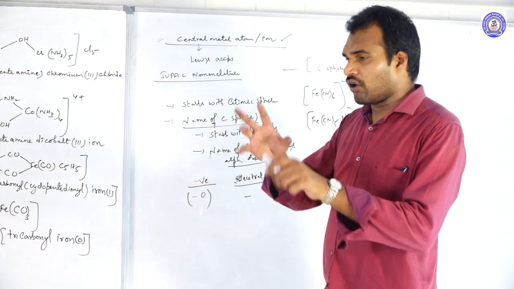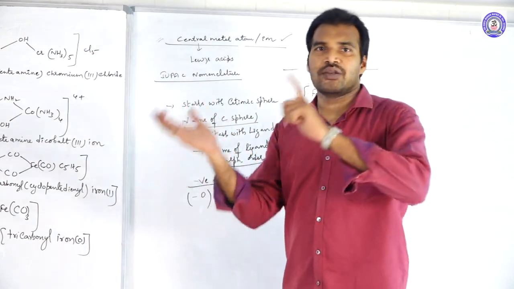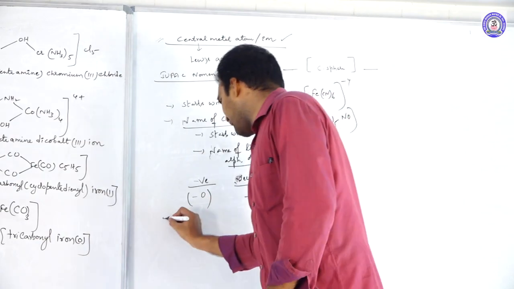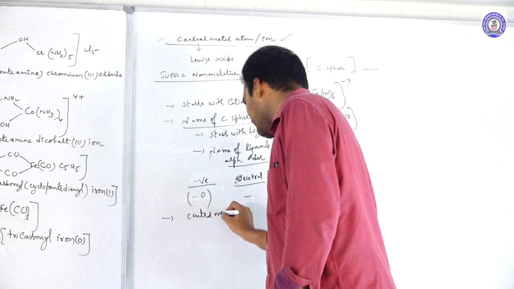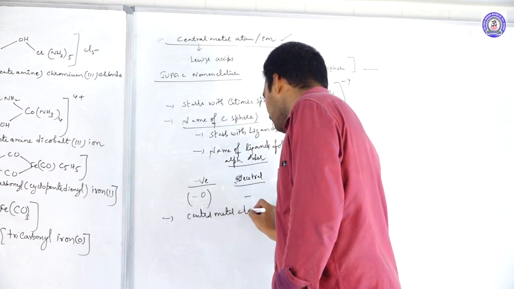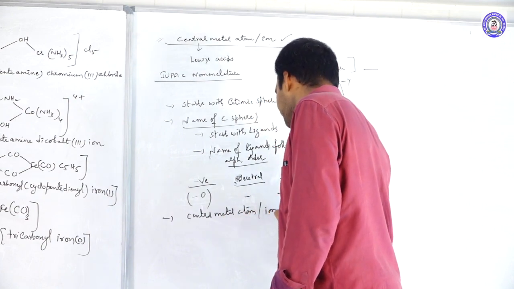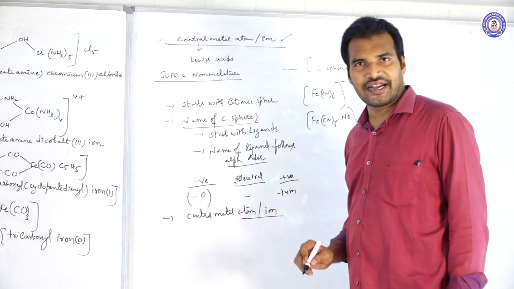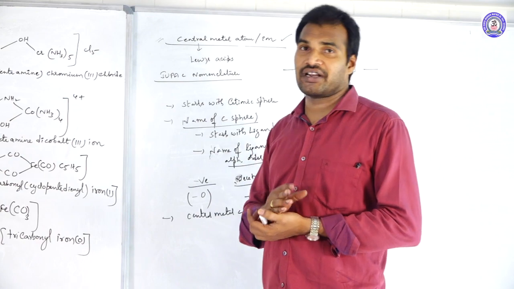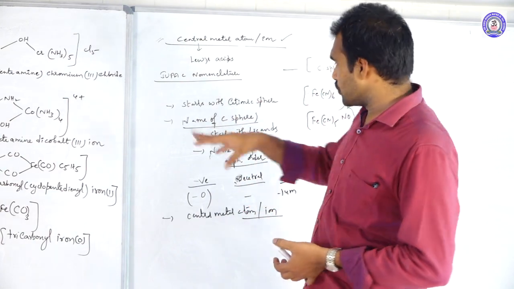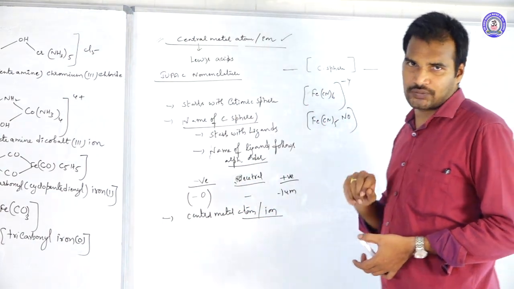And after you write the names of all the ligands, then move to the central metal atom or ion. While you are writing the name of the central metal atom, again you should check the charge on the coordination sphere.